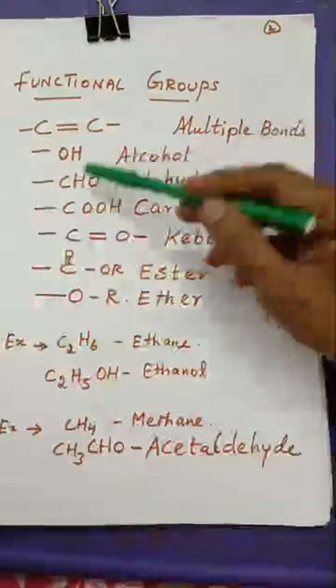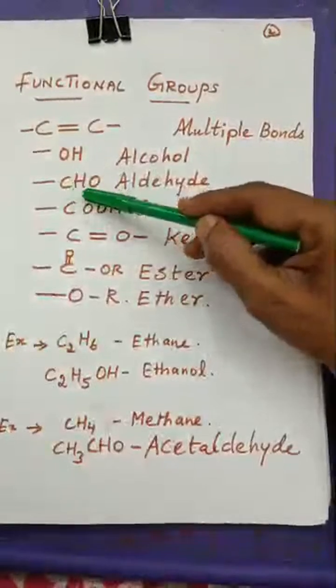Similarly, if we see the CHO, what is CHO? It is carbon, hydrogen and oxygen.